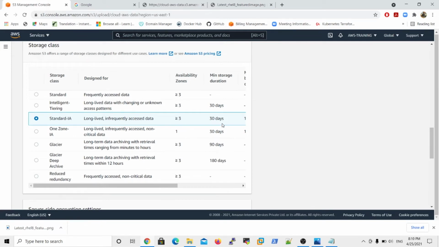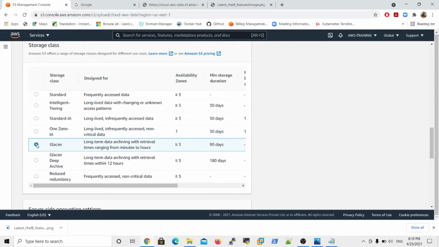This data is also replicated to 3 availability zones, but the minimum storage duration is 30 days. And at the same time, one zone IA is not 11 nines, because the data is available in only one zone, so it does not have full durability. So your data is available in one zone. Like that, you select different storage classes.